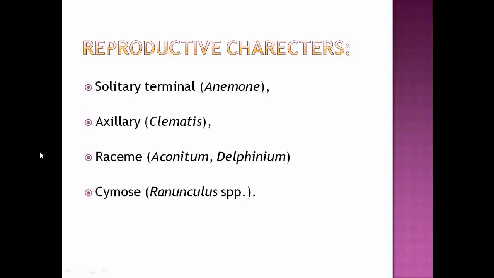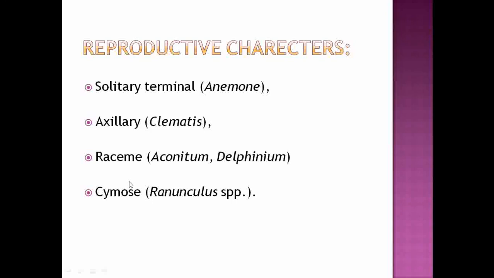The genus Clematis shows axillary inflorescence. The genera Aconitum and Delphinium show racemose inflorescence. And the genus Ranunculus shows cymose inflorescence. So see the variation of inflorescence observed under that family: it is either solitary, terminal or axillary, racemose or cymose.